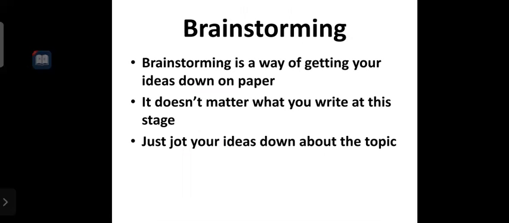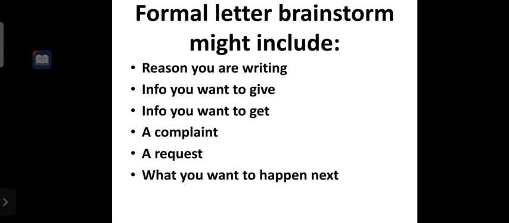Just jot your ideas down about the topic. That is called brainstorming, and it is very useful when we are writing a formal letter. A formal letter brainstorm might include these points: first, the reason you are writing; second, the information you want to give; third, the information you want to get; and after that, a complaint, a request, or what you want to happen next. So all these points must be included in our brainstorming.